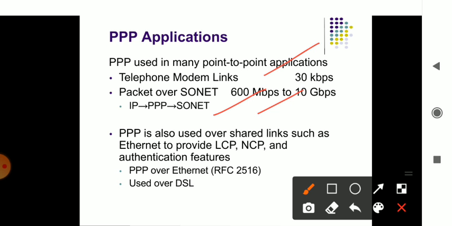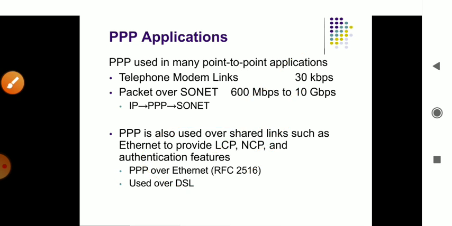PPP is also used in some things in the Ethernet concept. One is the link control protocol and the network control protocol, which is the most important one. It is used in Ethernet and in digital subscriber lines. This PPP is being used there.